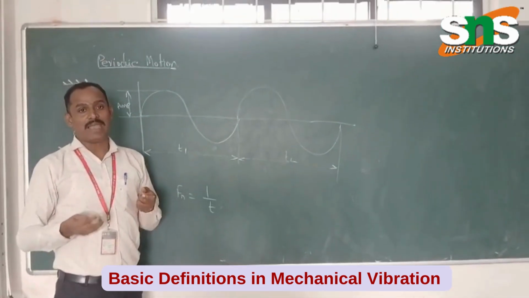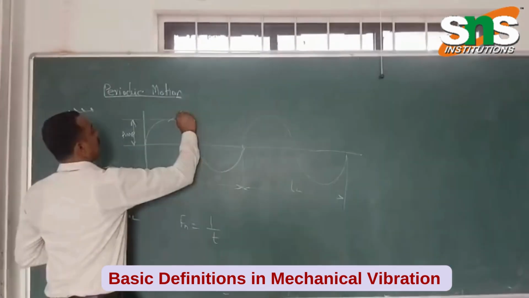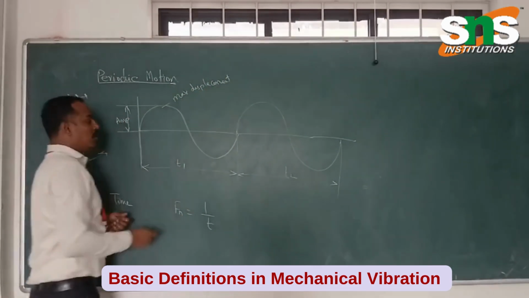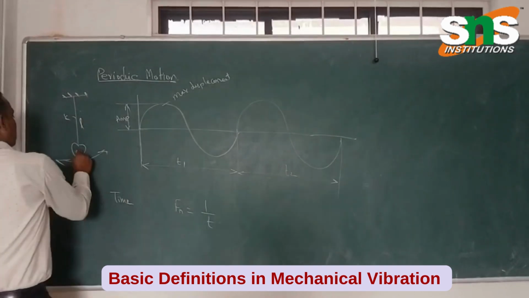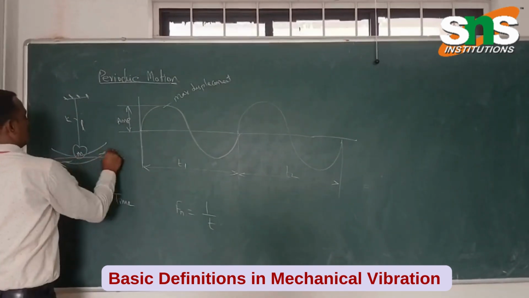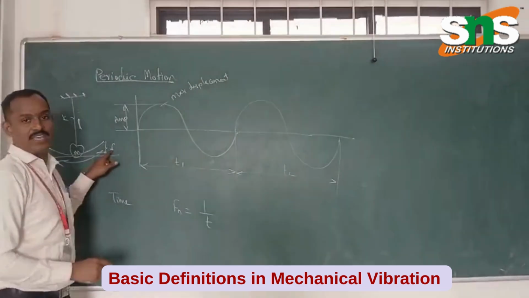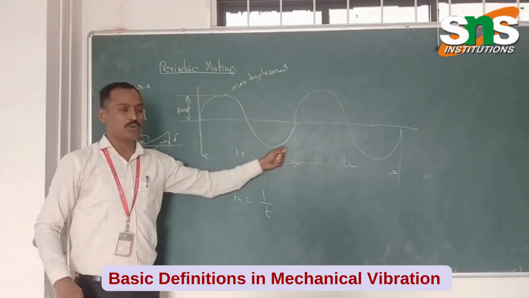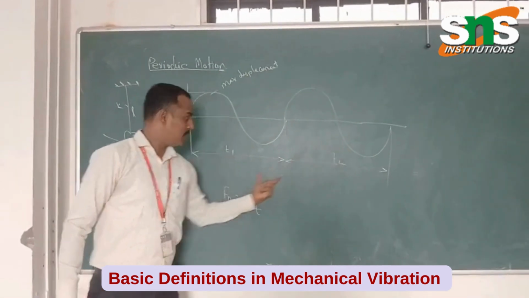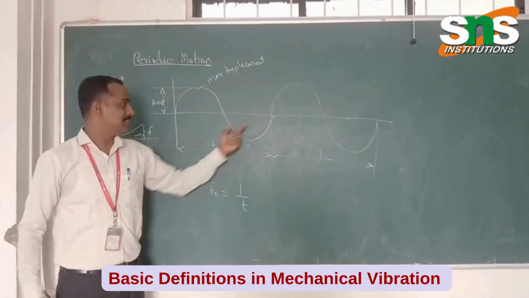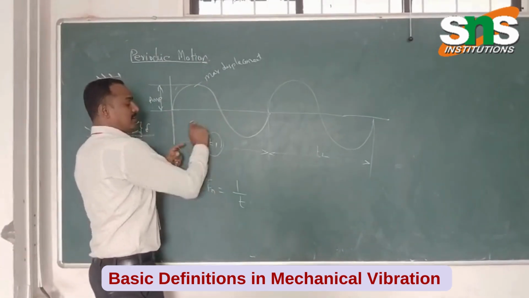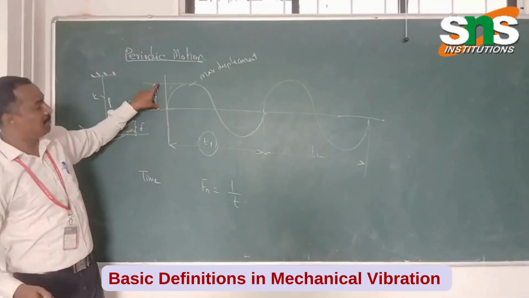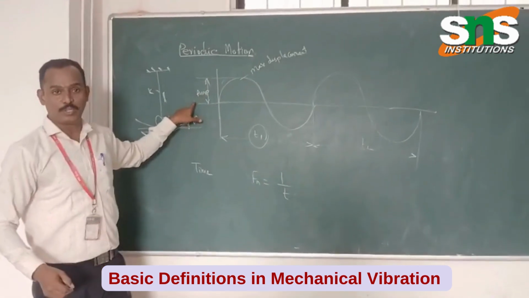The motion which takes the maximum displacement. This is the maximum displacement. So if you disturb the pendulum, it will go in this and this direction. So this is the displacement of the pendulum movement. It will repeat the cyclic motion, the periodic motion, an equal number of times. So the time to complete one complete cycle, this is one cycle, that is related to frequency. Whereas the maximum displacement is called amplitude.